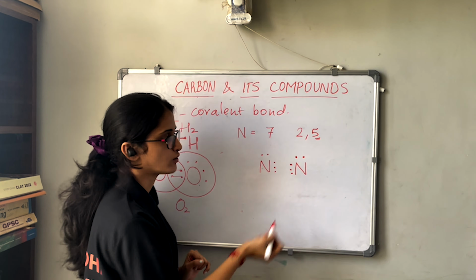So single bonds meaning saturated hydrocarbon or saturated compound. Next we will see about the unsaturated compound.